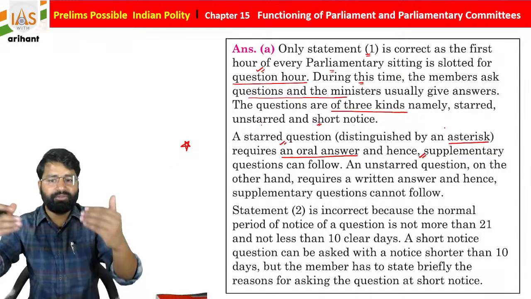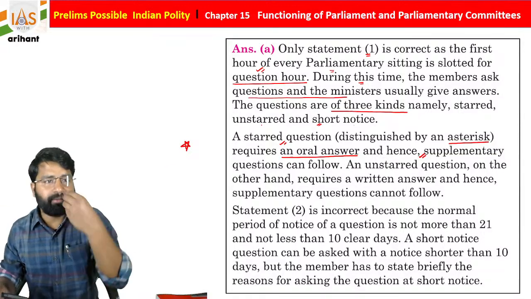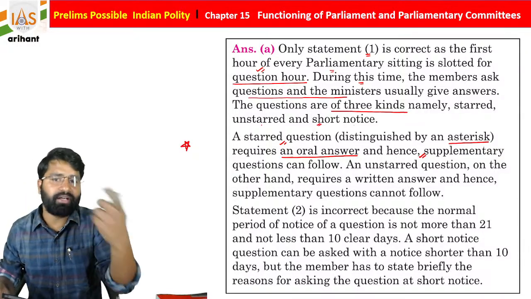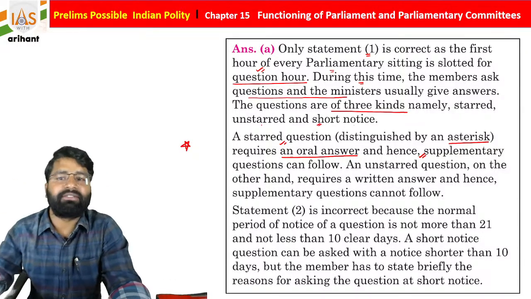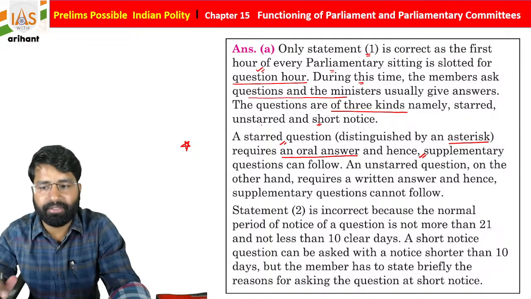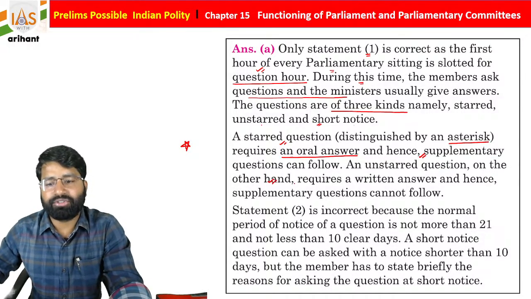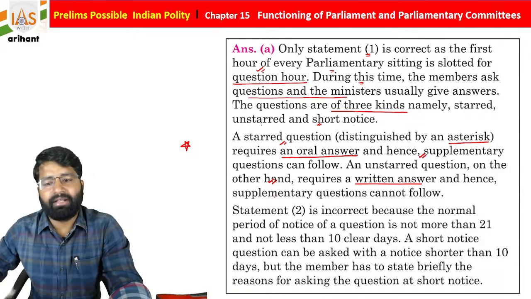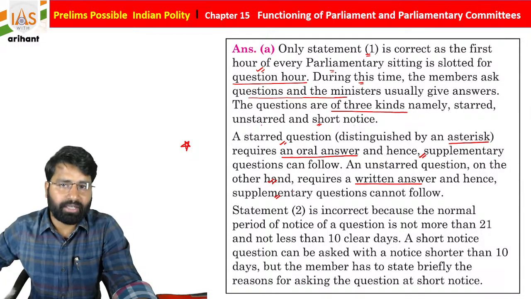So let's suppose you ask me a question, I reply, then once again you raise a doubt regarding the same, so I will reply once again. So supplementary questions can be asked. In unstarred questions, students, a written answer is required, and so you can't ask supplementary questions there.